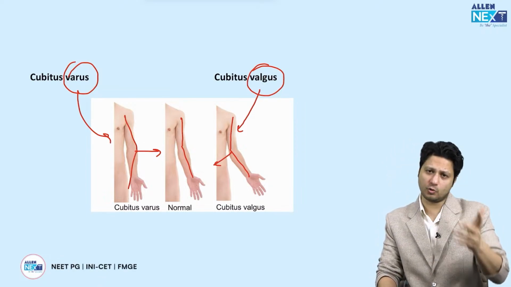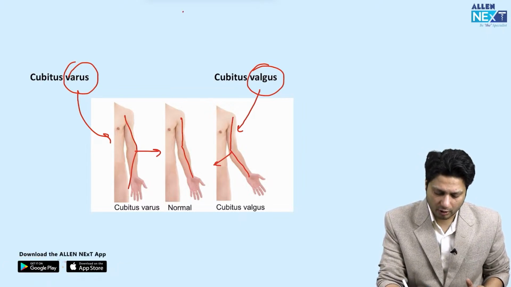इसी तरीके से genu varum, genu valgum होते हैं. Like if the knee, this is the normal knee joint.